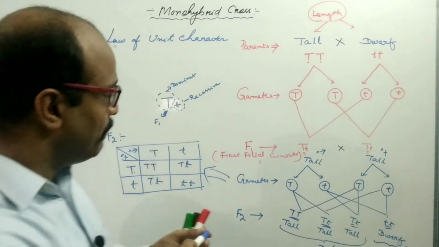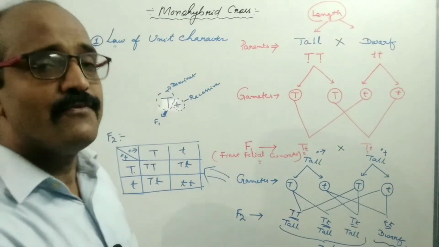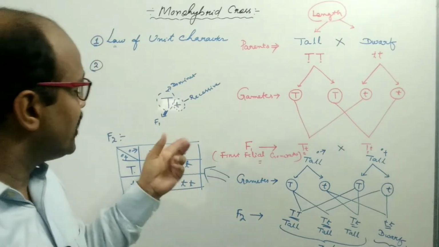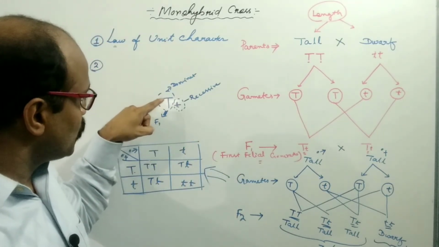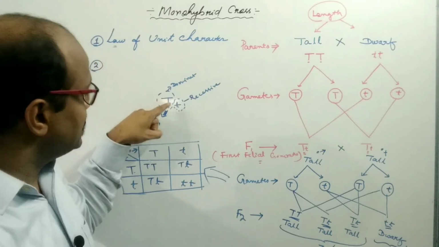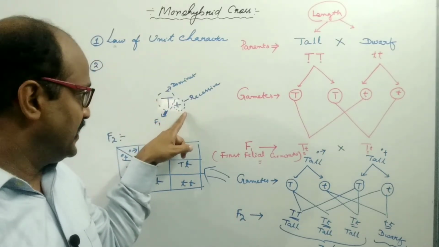So there is no blending of Mendelian factors. There is no blending of Mendelian factors, meaning that it has the tallness tendency and it has the dwarfness tendency.